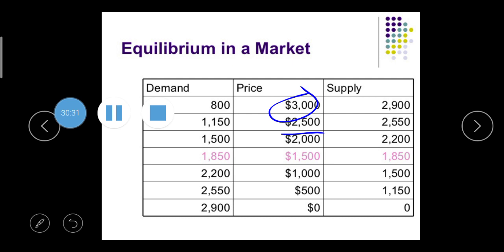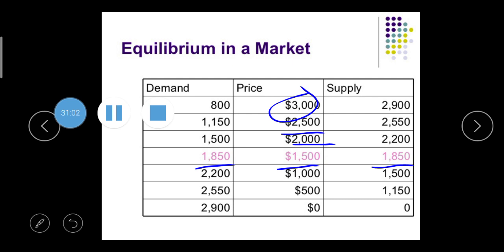If your price is lesser, then your demand increases from 1500, and your supply decreases from 2000 to 200 units. And if your price is decreased from 2000 to $1500, then your demand is higher, from 1500 to 1850, and your supply is also lesser, from 2200 to 1850.